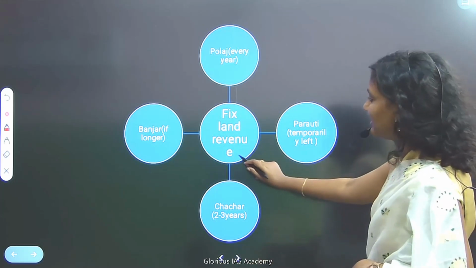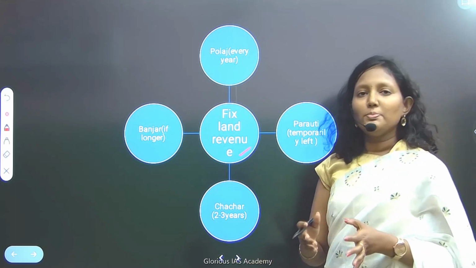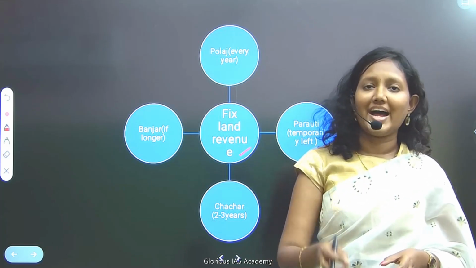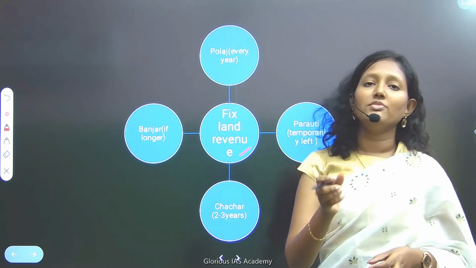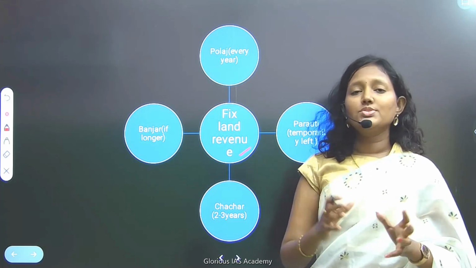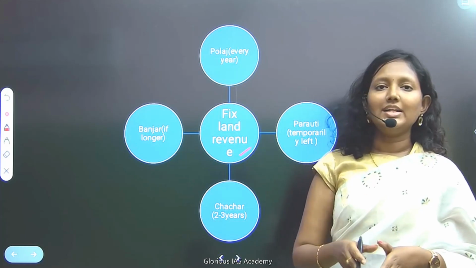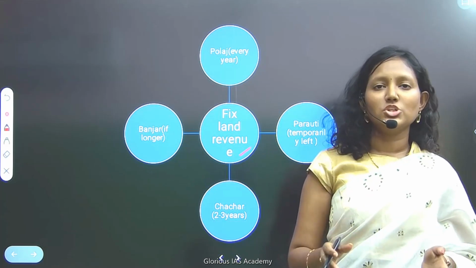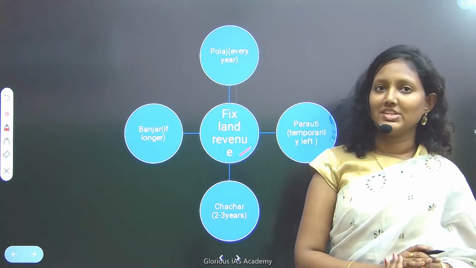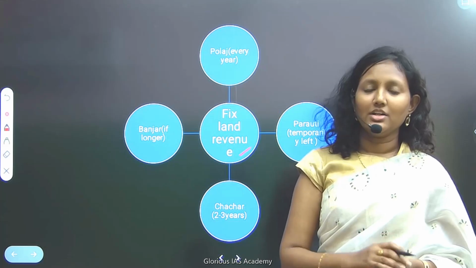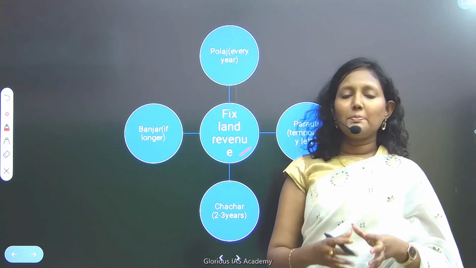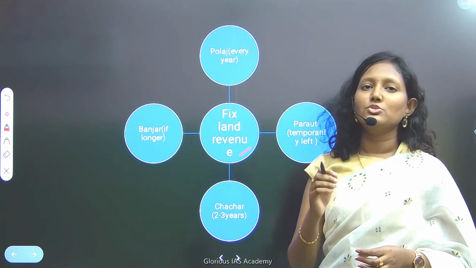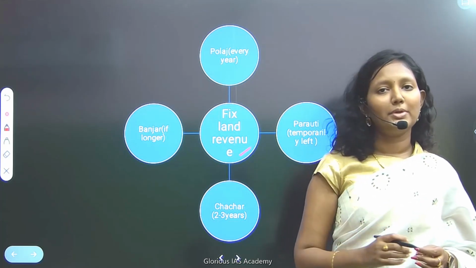Here you can see in the center, fixed land revenue. So basically during Mughal rule, they used to fix the land revenue based on the type of the land. Okay, so how they used to categorize these lands, the basis for this division of lands, the types of lands, is the fertility of the land. For example, suppose a particular land has so much fertility, then the land revenue used to be a little more for that particular land when compared to the other.